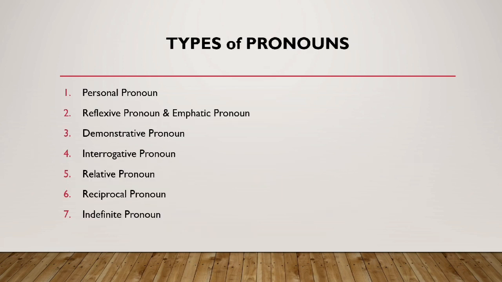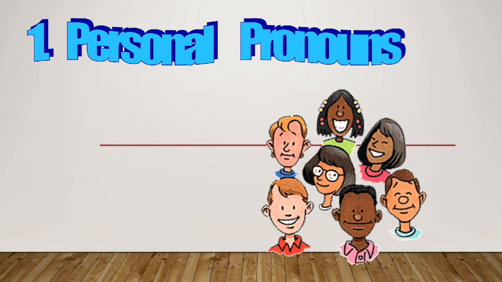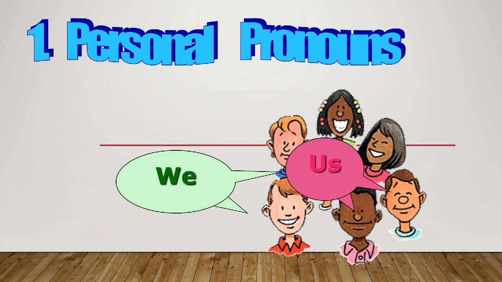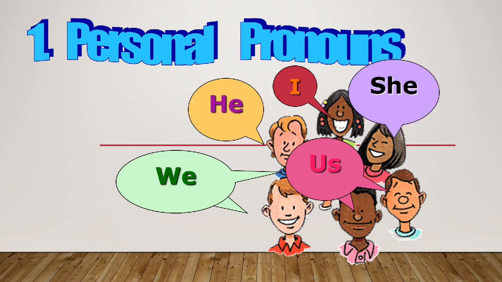There are 7 types of pronouns: personal pronouns, reflexive pronouns or emphatic pronouns, demonstrative pronouns, interrogative pronouns, relative, reciprocal and indefinite pronouns. Let's have a closer look at the personal pronouns. Here is an example of personal pronouns. We use these personal pronouns in our daily conversation. These personal pronouns are we, us, he, she, I. So it can also be used as a personal pronoun.